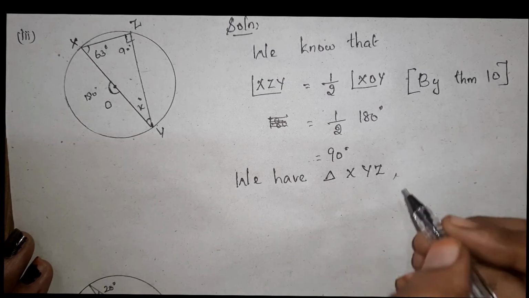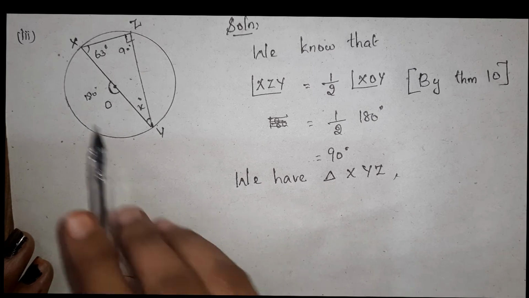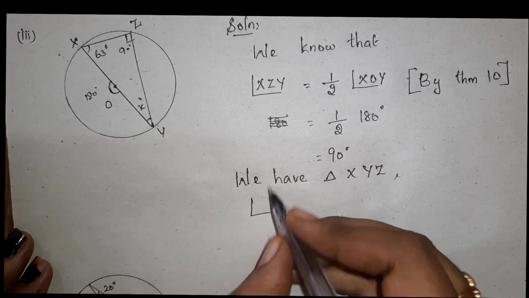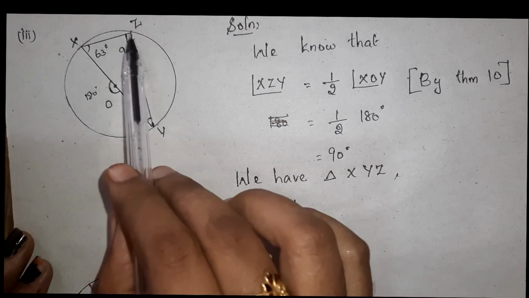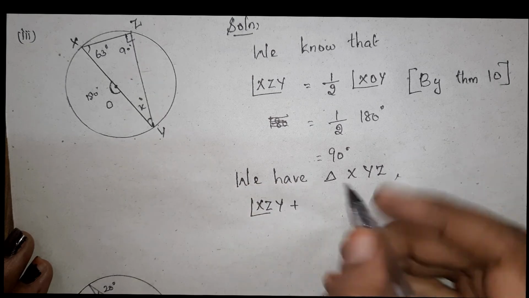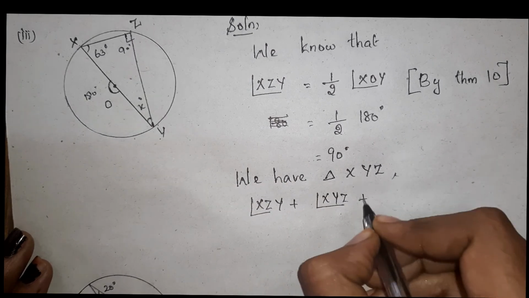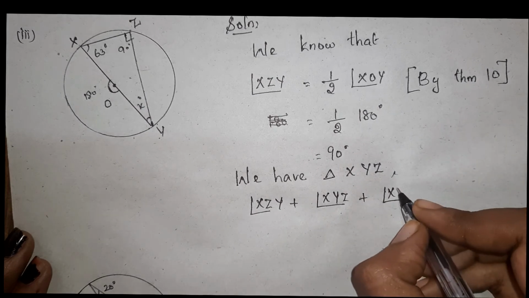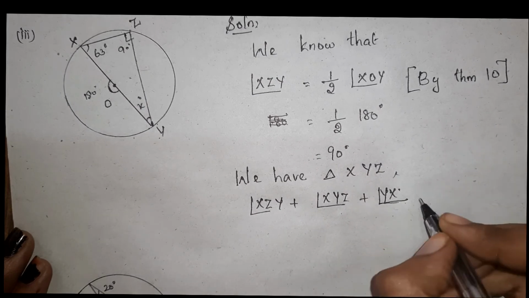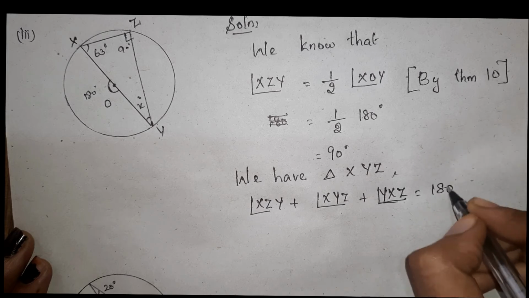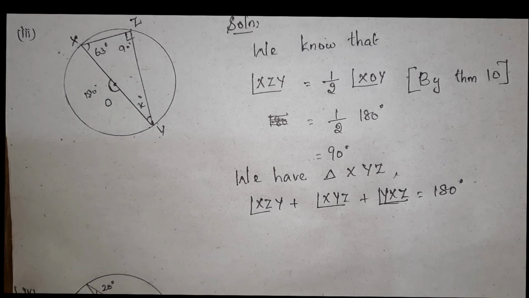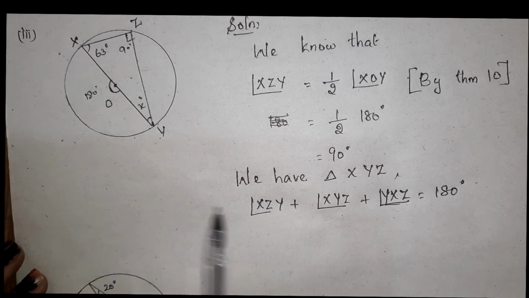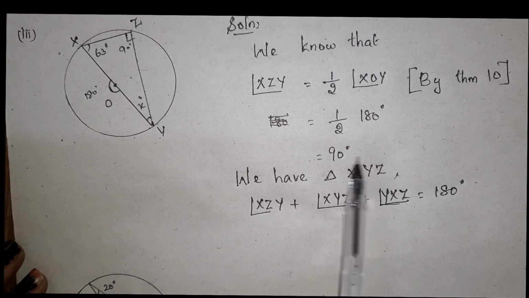In this triangle we can write that angle XZY plus angle XYZ plus angle YXZ equal to 180 degree. I mean the sum of the angles in a triangle is 180 degree. You know that, I have written it in mathematical form. So the sum of the angles in a triangle is 180 degree.